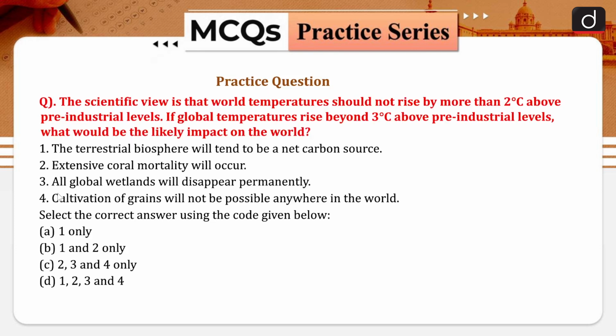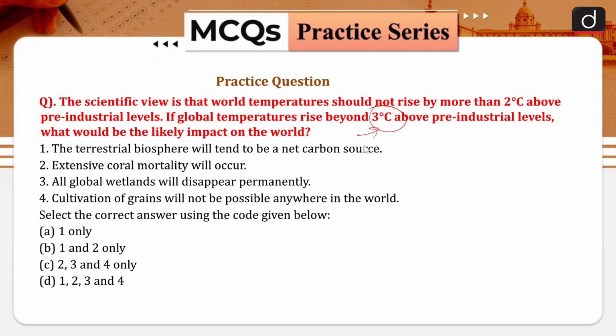Now for your practice, there is one question. The scientific view is that world temperature should not rise by more than 2 degrees Celsius above pre-industrial level. If the global temperature rises beyond 3 degrees above the pre-industrial level, what could be the likely impact on the world? Okay, so they are asking you, if the temperature change increases by 3 degrees, what will be the impacts?